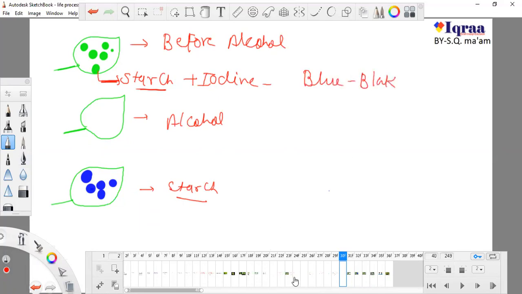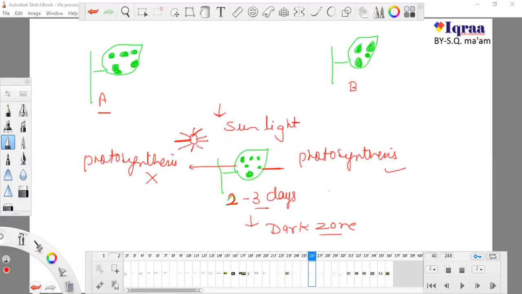Now, what is the meaning of putting them into sunlight? While putting in sunlight, we are trying to understand that this part can perform photosynthesis, and we are allowing it to produce starch. This part will not produce starch definitely, but by putting in sunlight we are allowing them to do photosynthesis.